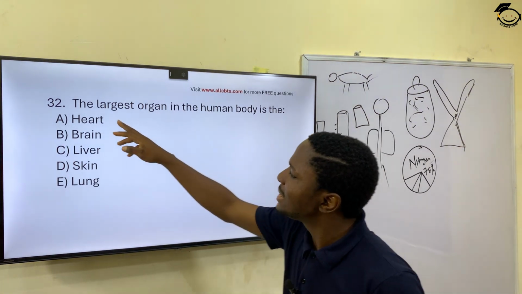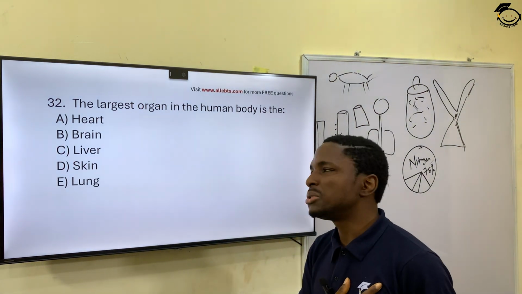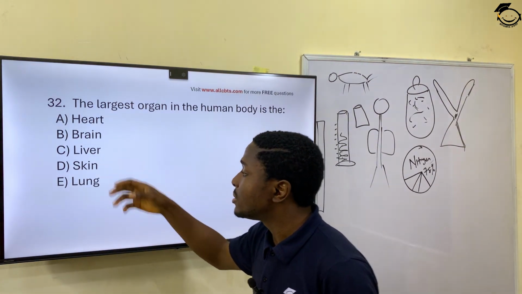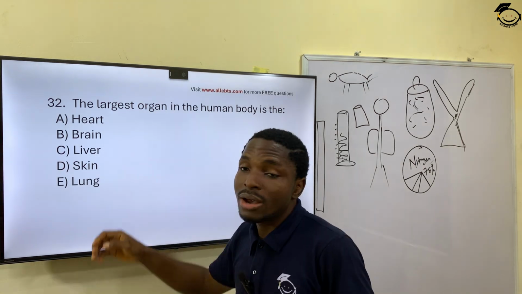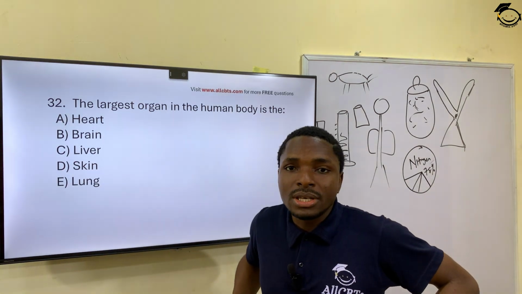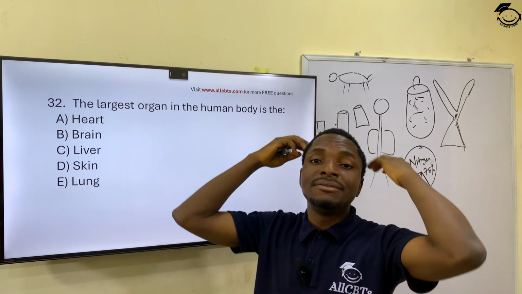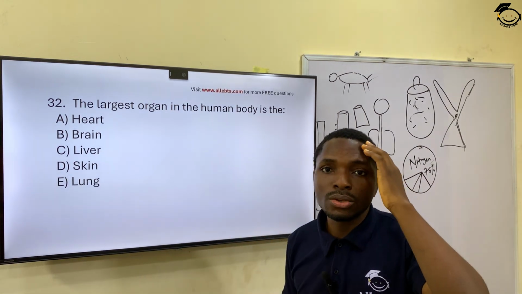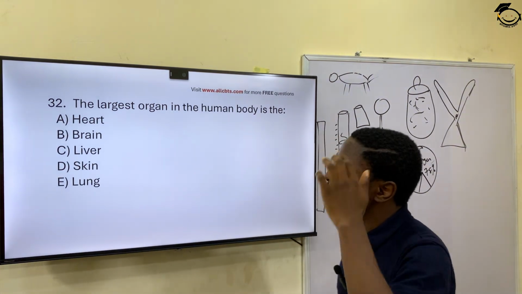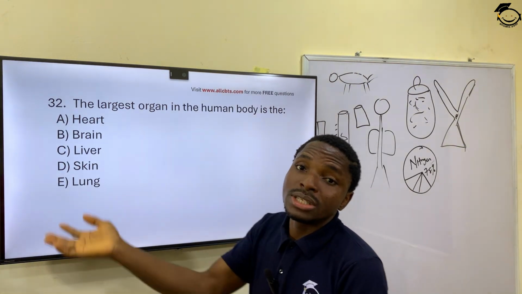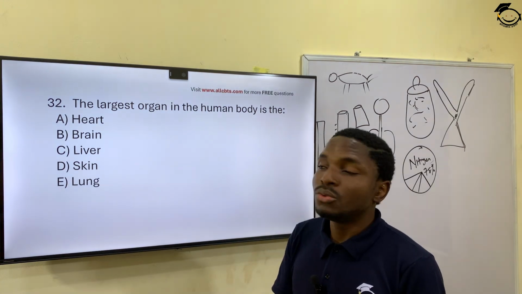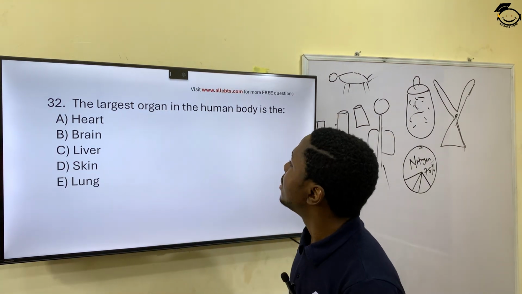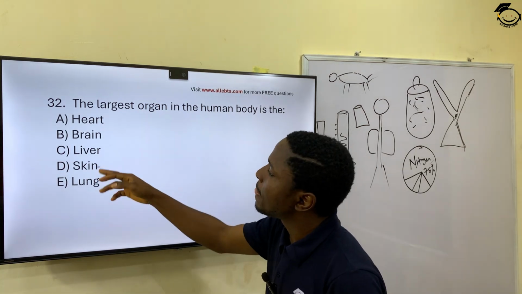Question 32. The largest organ in the human body is the what? We have the heart, which is here, not so big. You have the brain, which is here, not so big. You have the liver somewhere there. You have the skin. You have the lung. Your lung is here. But your skin is everywhere, from the top of your forehead to the sole of your feet. It's even covering your skull. So it's like a clothing for the body. And with the skin, you can feel, you can touch. So the largest organ in the human body is the skin.